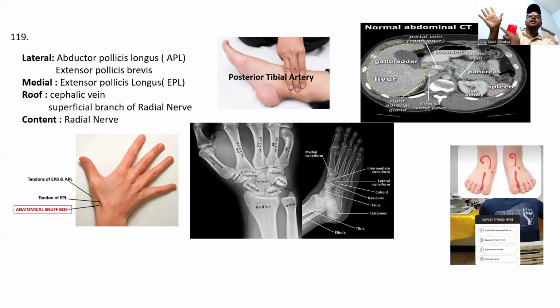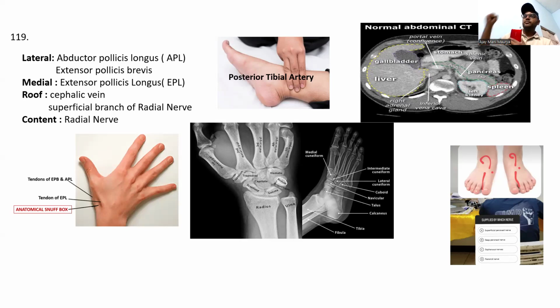So what is on the lateral side? Abductor pollicis longus, extensor pollicis brevis. Medial is extensor pollicis longus. The roof is the cephalic vein and the superficial branch of the radial nerve. The content is only one, the radial artery.